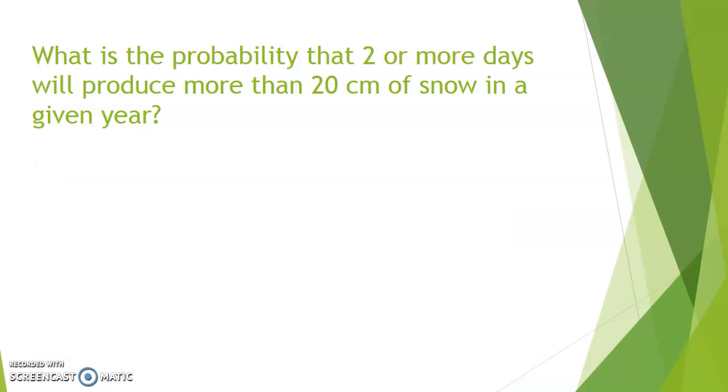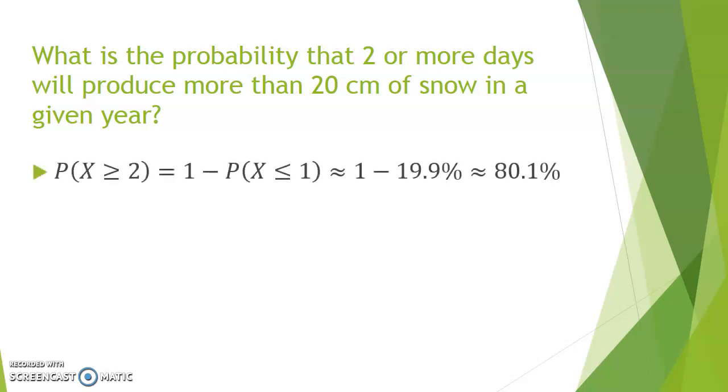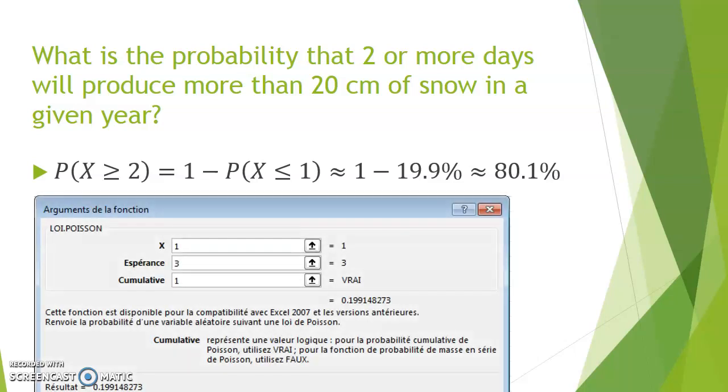Now if we were wondering how probable 2 or more days will produce more than 20 centimeters of snow, 2 or more is actually the opposite of 1 or less. Most probability tables are given for values that are specific and those that precede it, so what we call a cumulative probability. And this is also one of the highlights of Excel, where we can, in the bottom window, specify we want to accumulate probabilities all the way to 1 in this case.